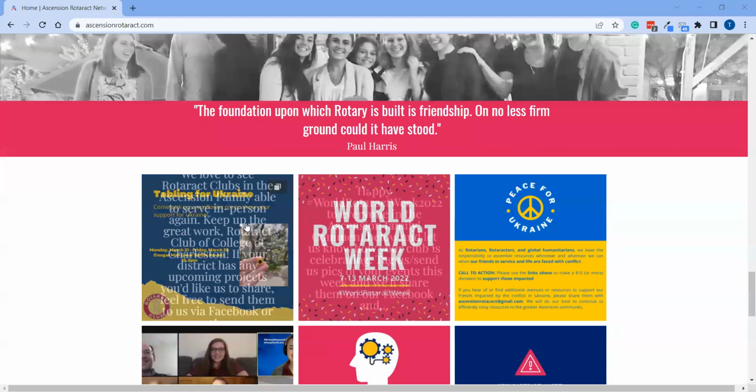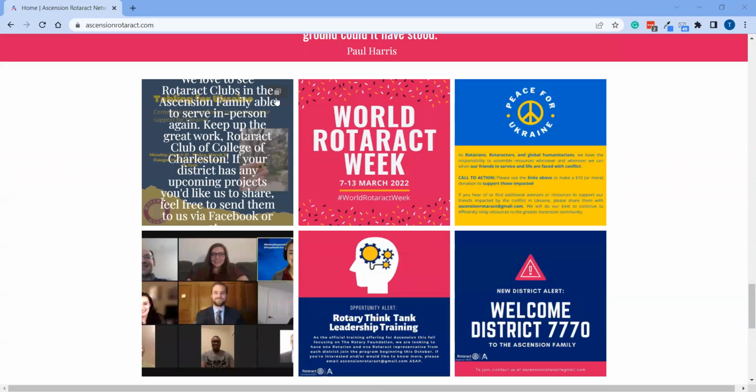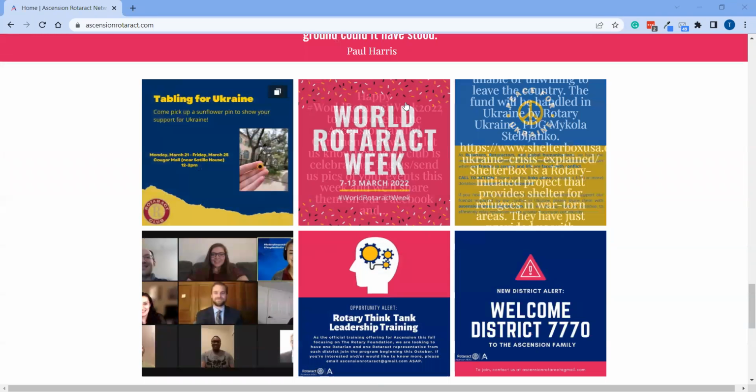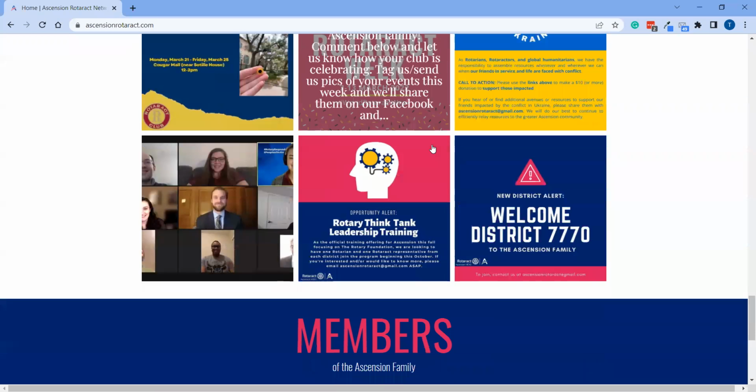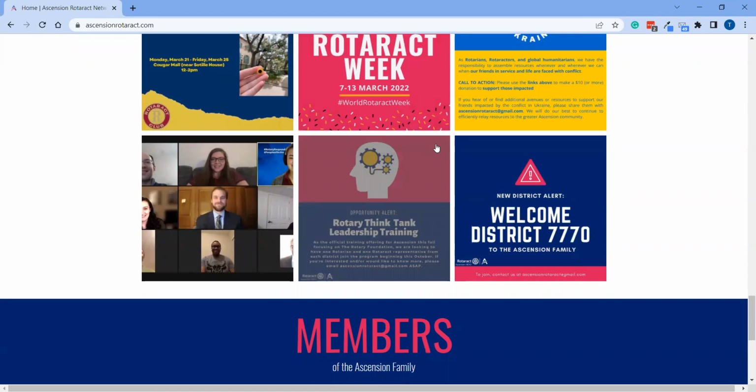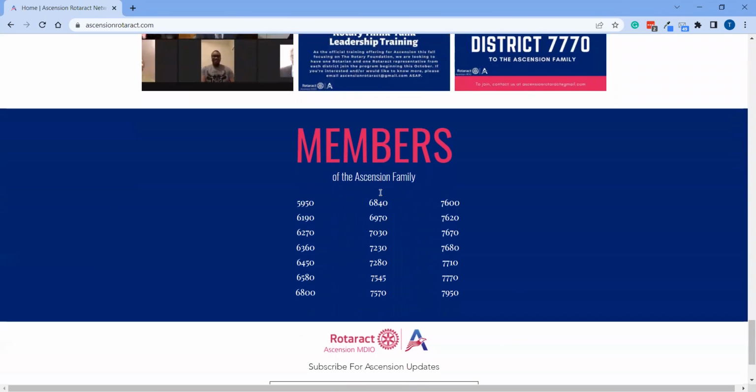And if you scroll a little bit further down, you will see some postings from our Instagram page. So if you click on any one of these postings, we'll go ahead and click on the Rotaract Week 2022 and go up into the right-hand corner. It says view this post in a new tab on Instagram. That'll take you to our Instagram page if you click on that right there. As I mentioned, we also have a Facebook page. So if you type in Ascension Rotaract Network on Facebook, you can also find us there, as well as through our Instagram.